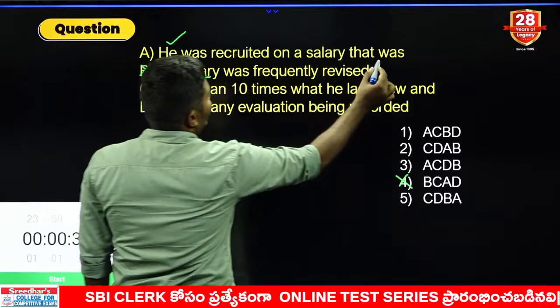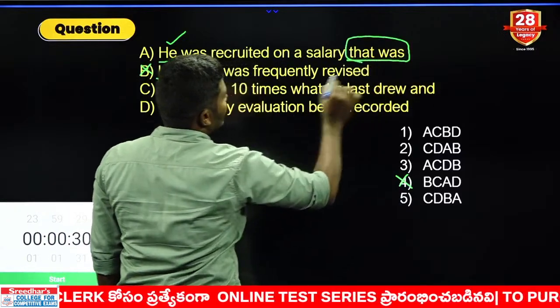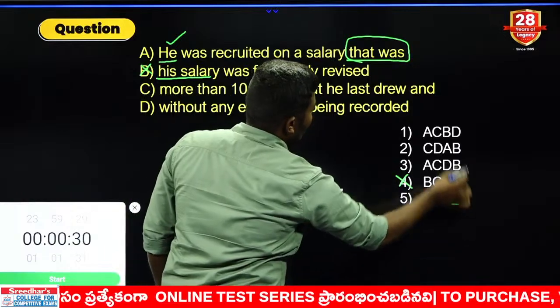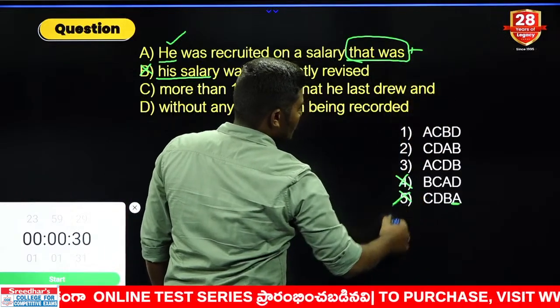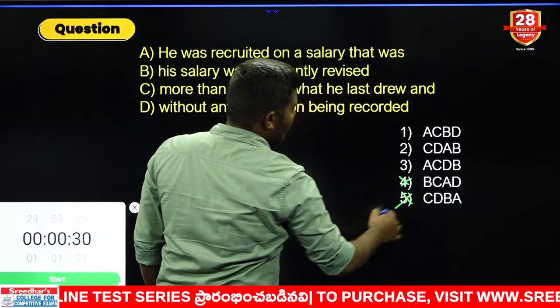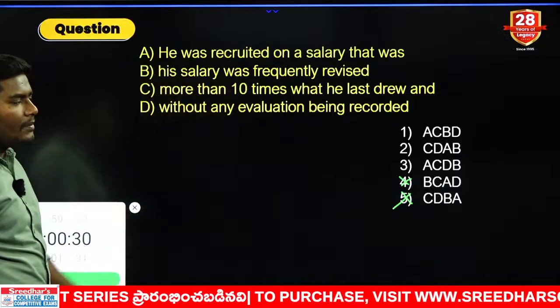Next, coming to A, it is ending with "that was." "That was" is not a possible ending point. In continuation, we need something. So 5 cannot be the beginner. So 4 and 5 are eliminated so far. Go with the elimination process.